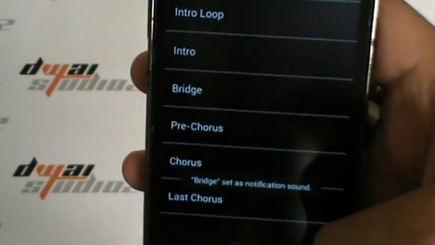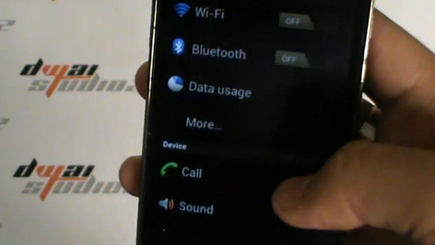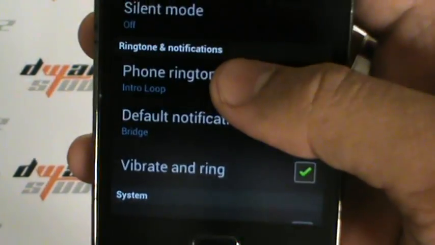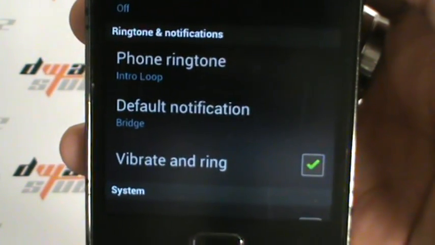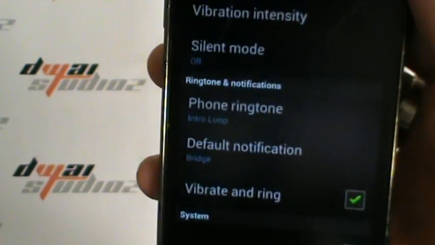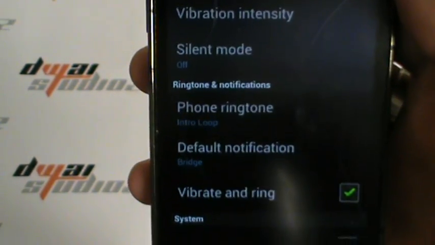Alright, so you will see from my settings under sound, as you can see, phone ringtone is intro loop. Default notification is bridge. So yeah, that's about it in setting the Gangnam soundbite as ringtone.